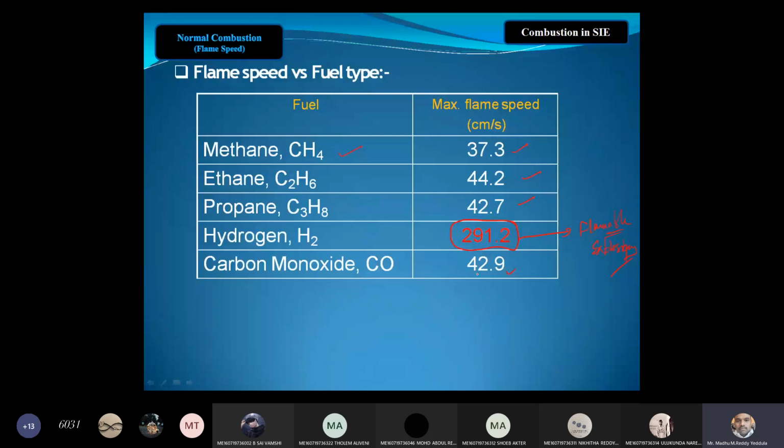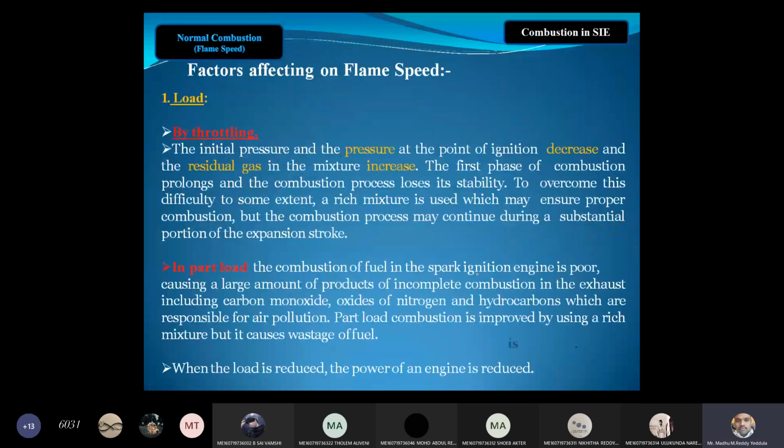What are the factors that affect the flame speed? The first one is load, full load and part load. We will see, by throttling, what will happen? If you throttle, the initial pressure and the pressure at the point of ignition decrease. More amount of fuel will be admitted into the engine cylinder.